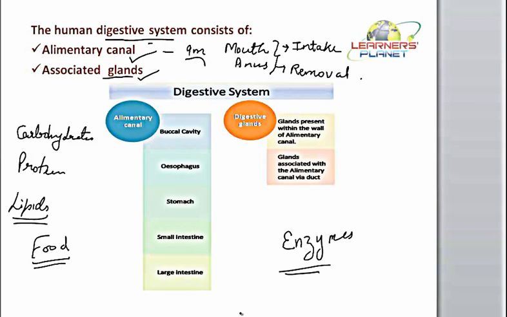The design or structure of this alimentary canal we have already done in the previous session, so let us just review it. The alimentary canal begins from the mouth, which opens into a cavity known as the buccal cavity. The buccal cavity is comprised of jaws, teeth and tongue.